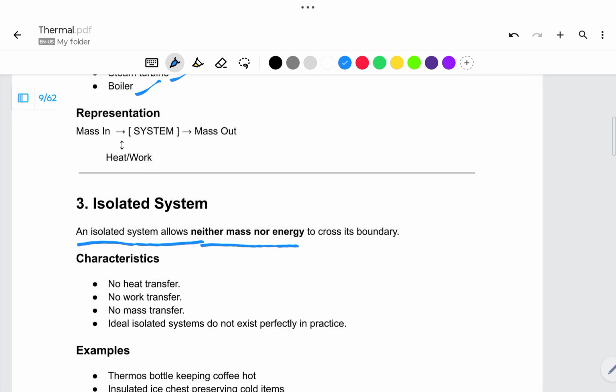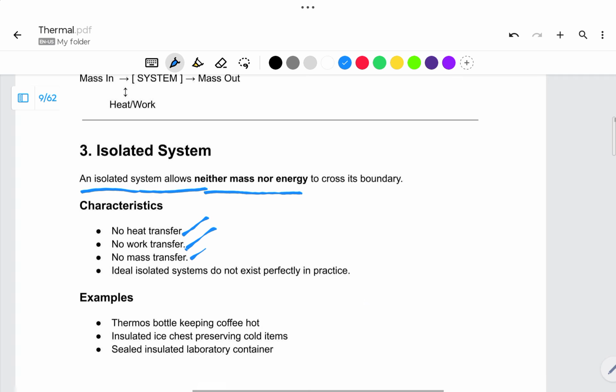because in this system neither heat nor work nor mass is transferring. Whatever is inside the system will remain the same. Then only we call it isolated. But we can consider some examples with assumptions: a thermos bottle, insulated ice, or a sealed insulated laboratory container.